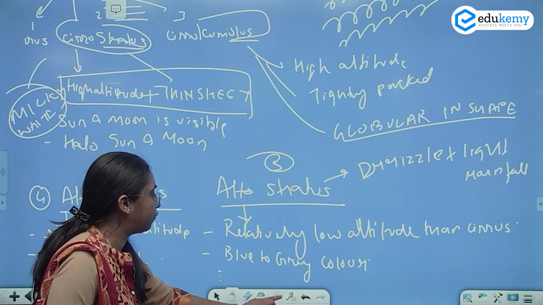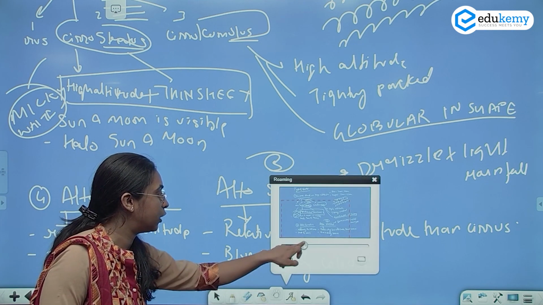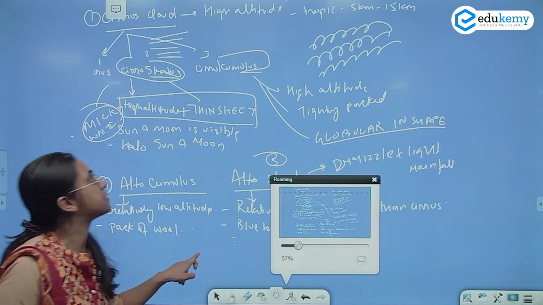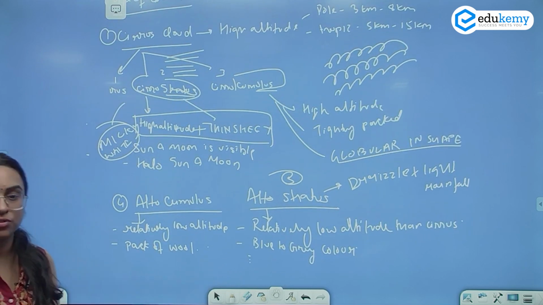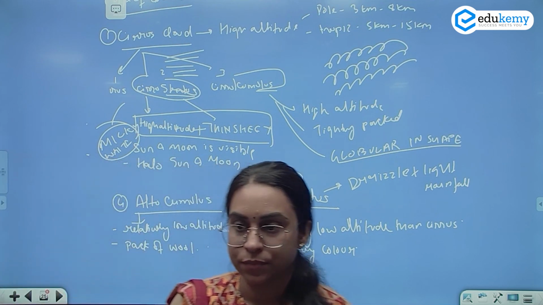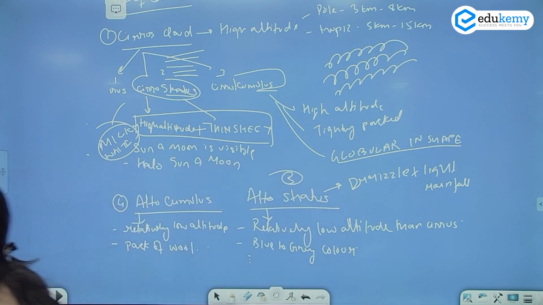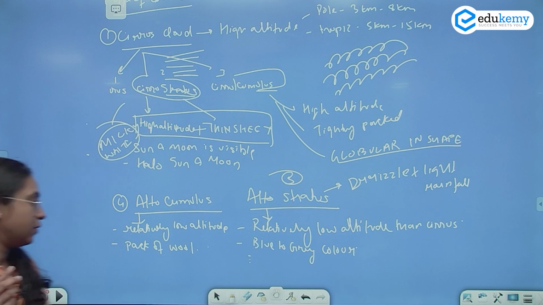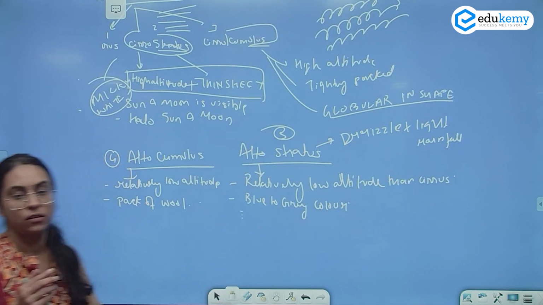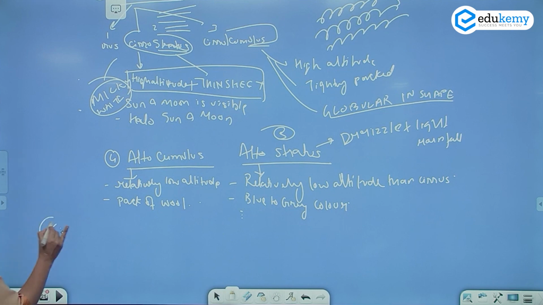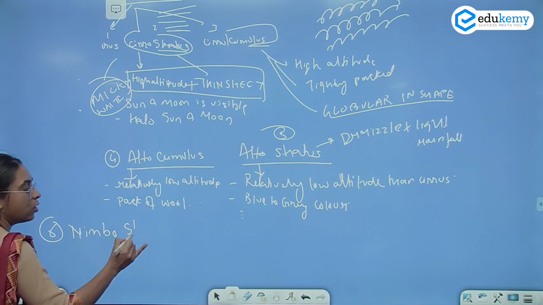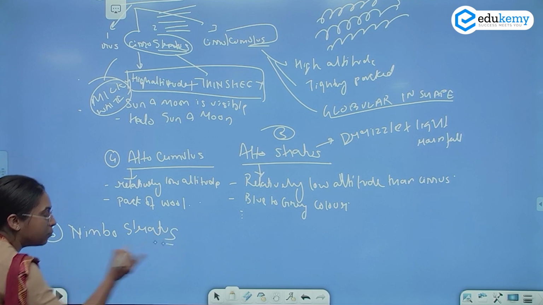Now, these are the five that we have done. We've understood what is cirrus, what is cirrostratus, what is cirrocumulus. Then we understood altostratus and altocumulus. अब इसके बाद जो 2 major types of clouds हैं, one is your Nimbostratus. So a Nimbostratus. What happens in Nimbostratus?